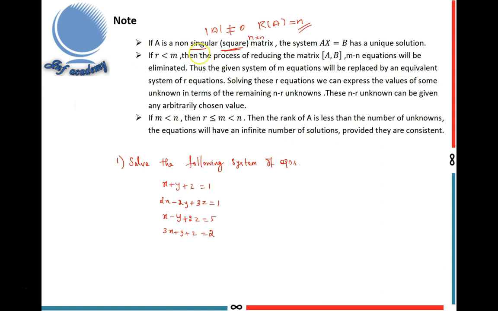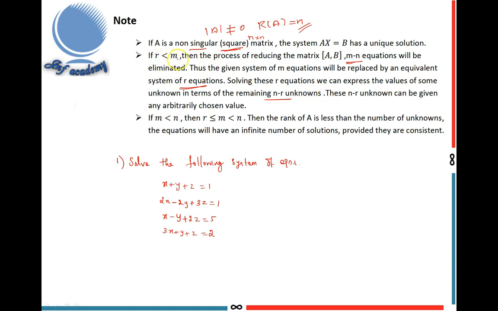Second note: if R is less than M, then in the process of reducing the matrix A comma B, M minus R equations will be eliminated. Suppose R is less than M. Thus, the given system of M equations will be replaced by an equivalent system of R equations. Solving these R equations, we can express the values of some unknowns in terms of the remaining N minus R unknowns. Here you assume values for some unknowns, so you can get an infinite number of solutions only.